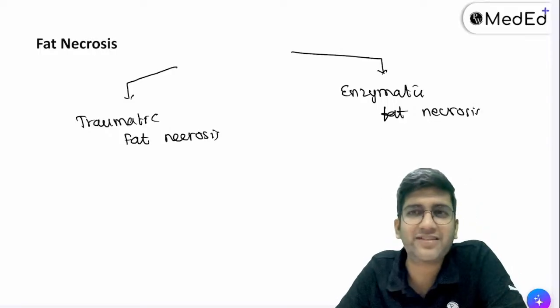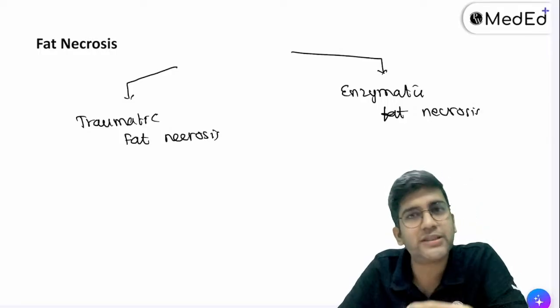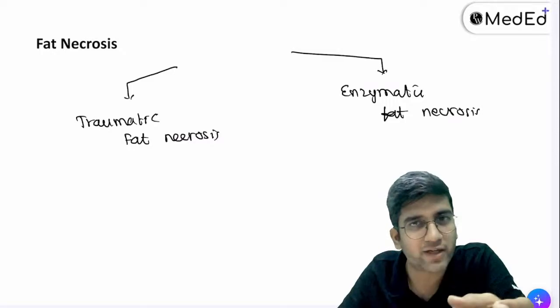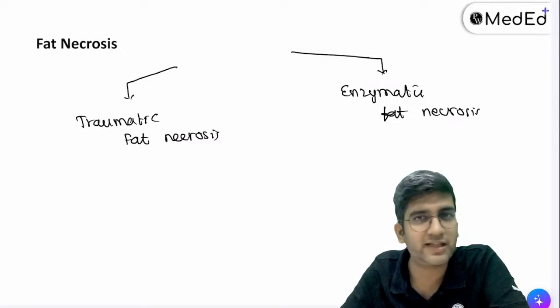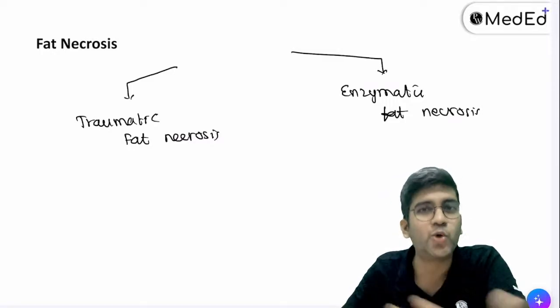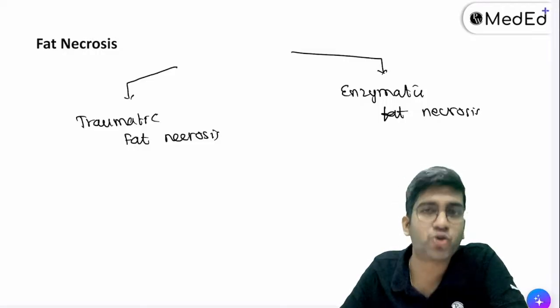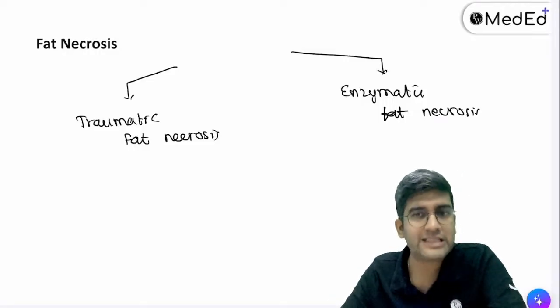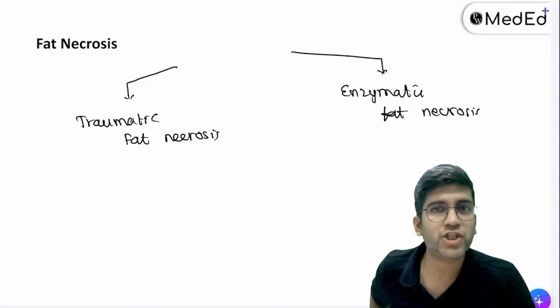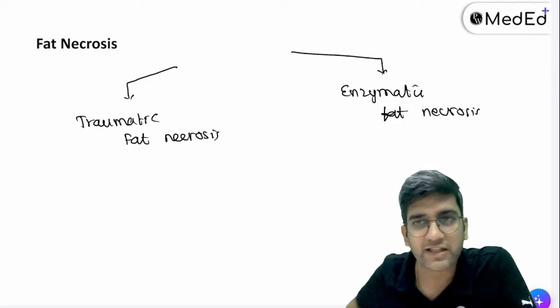Traumatic fat necrosis is very simple. You have a structure rich in fat. You destroy it. Will it have fat necrosis? Definitely, right? Breast parenchyma, gluteal region, abdomen, belly fat. I destroy the fat, I'll have trauma-induced fat necrosis, right? Let's say someone has got an injection in the gluteal region. Can it destroy the fat in the gluteal region?